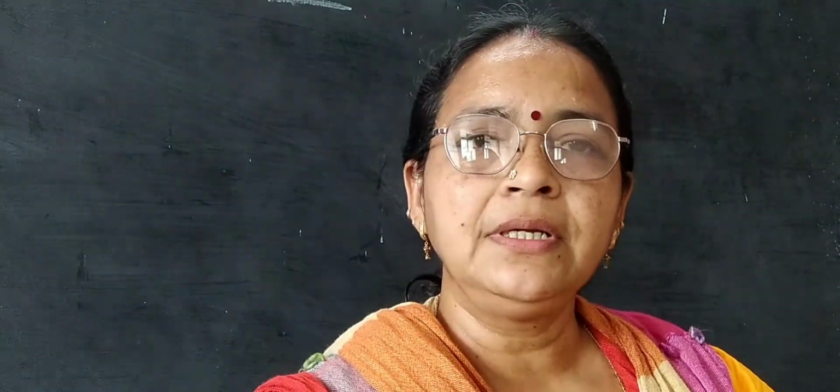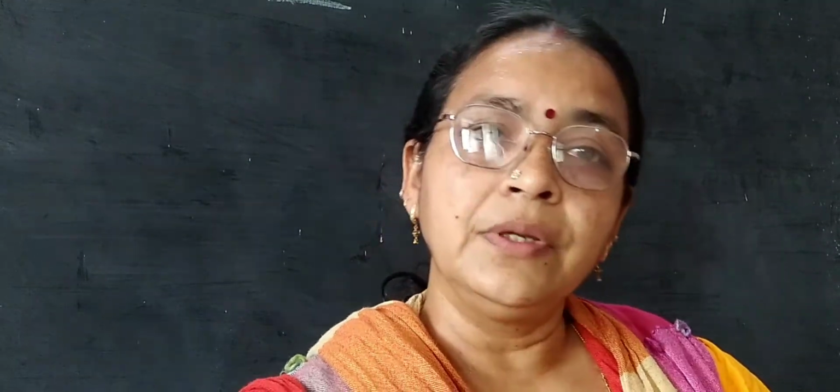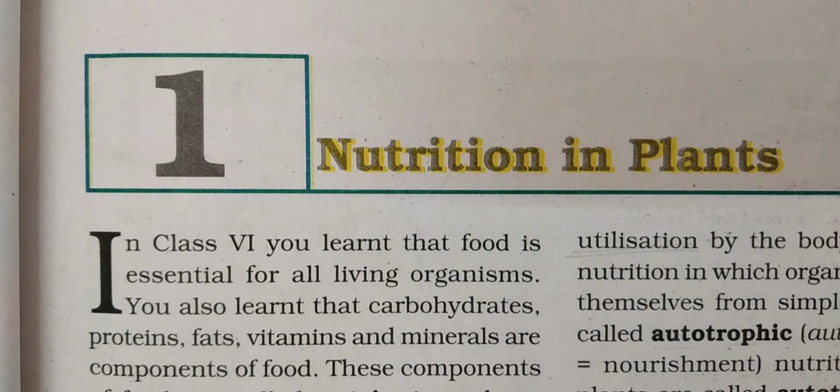The first chapter in our syllabus is nutrition in plants. We have talked about nutrition in human beings, now it's time to talk about nutrition in plants. To know the nutrition in plants, it is better to know about the basic things: what is nutrition, what are nutrients and the mode of nutrition. All these things you are going to come across in this chapter. So children, let's begin our journey. Chapter number 1, nutrition in plants.